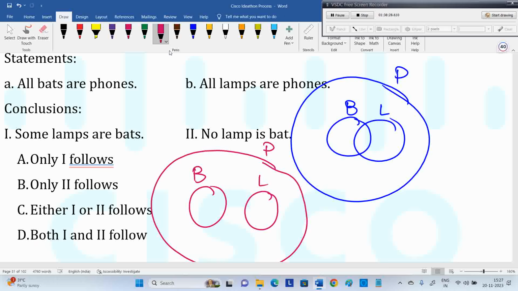The second diagram should satisfy the given statement. What's the first statement? Yes, the entire bats are in phones. Next statement, phones. Yes, satisfied. Your diagram should satisfy the given. Wait for one more. We can draw 10 diagrams for the two statements. I'm just giving a few. See here. This is also the case.